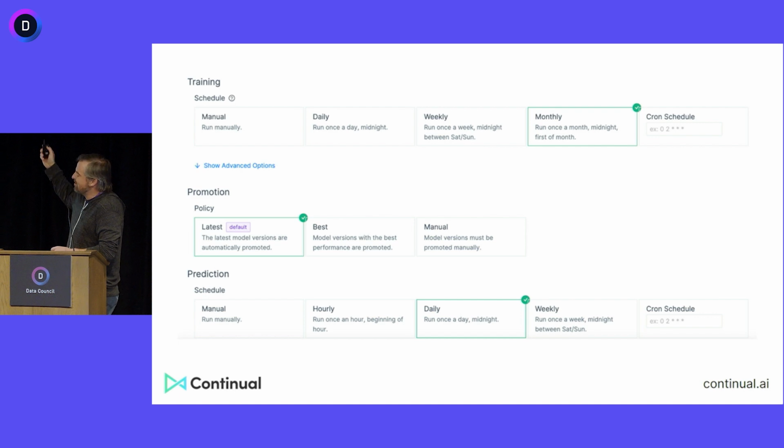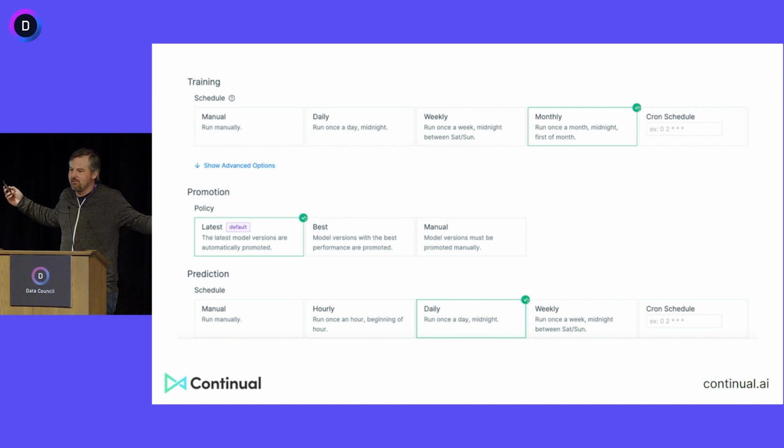And we have, okay, we're going to train this model monthly. We're going to promote the latest model or the best model, or we're going to manually go in there and promote the model. We're going to rescore the model and update the predictions in the data warehouse, as you'll see. We'll do that every night, right? We're trying to update the churn and maintain the probability a customer will churn, or how much they'll spend, or what your inventory level will be. We just set some policies. And so we just need tasks and policies.